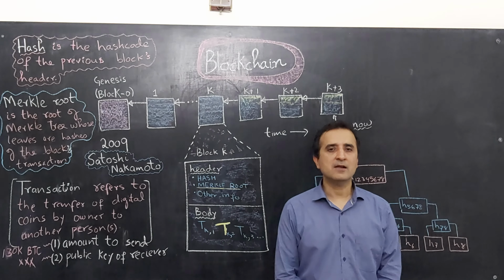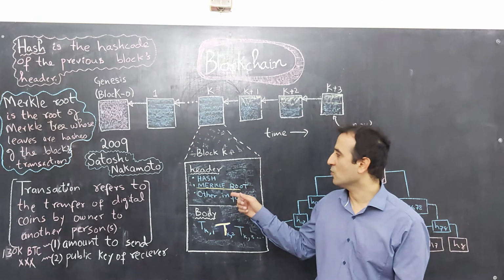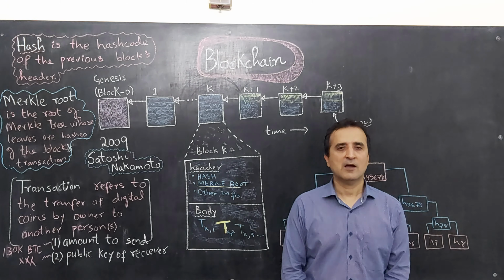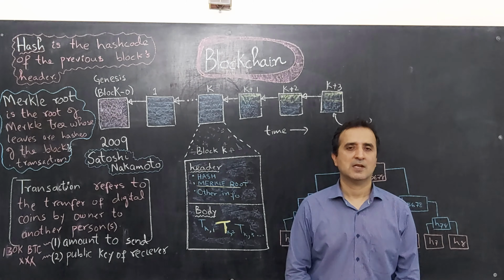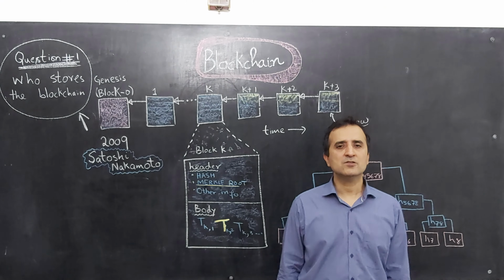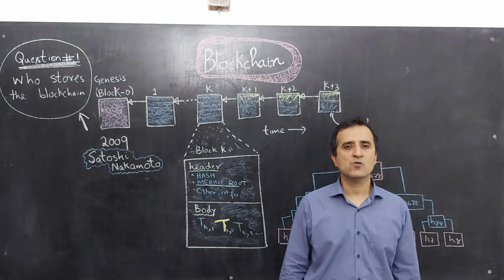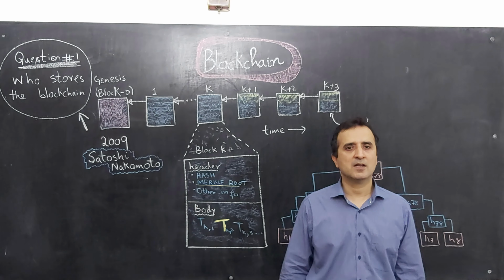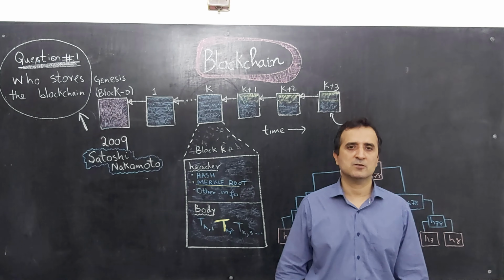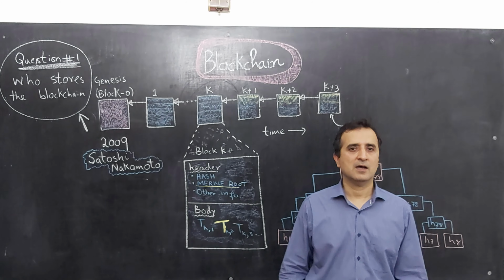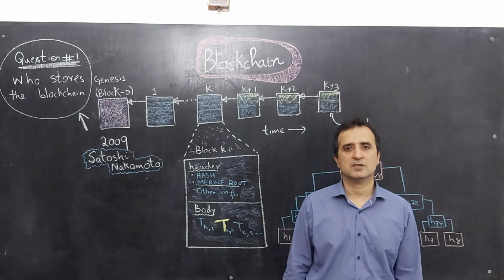There is another key advantage of storing the Merkle root in the header. To explain that advantage, first I have to answer two questions. Number one, who stores the blockchain? The answer to this question is that everyone who has a large enough storage can store the blockchain. At the moment, the blockchain takes something around 3 terabytes of storage space. So usually the researchers and the miners are the ones who are storing the blockchain.